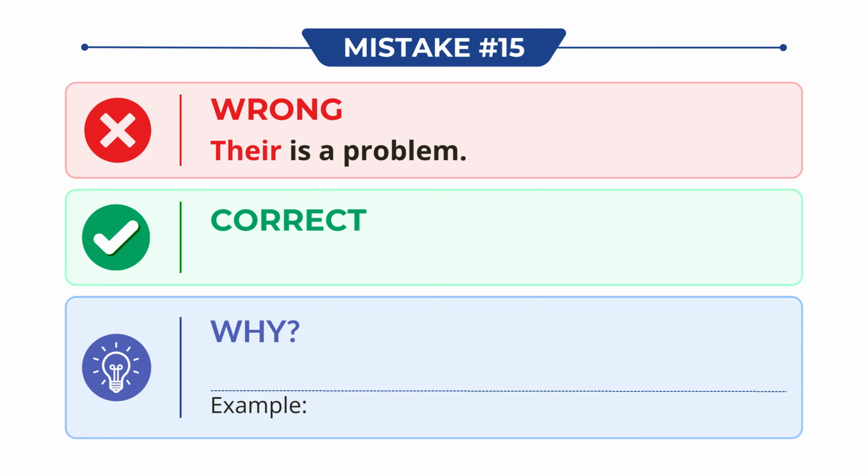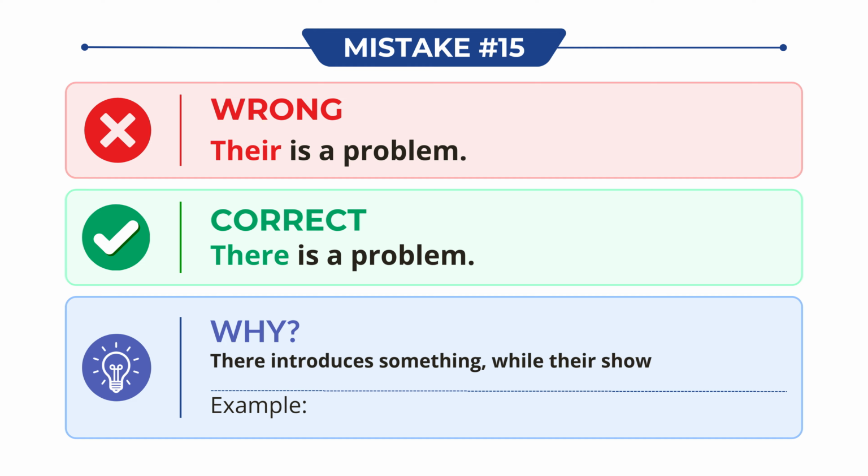Don't say, their is a problem. Say, there is a problem. Why? There introduces something, while their shows possession. For example, their house is beautiful.